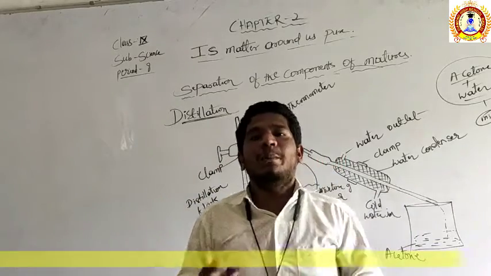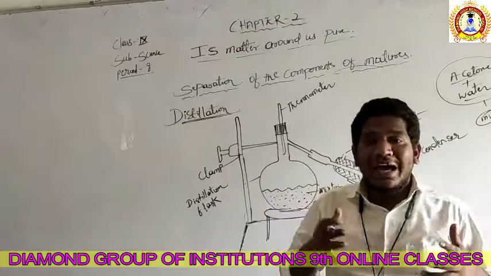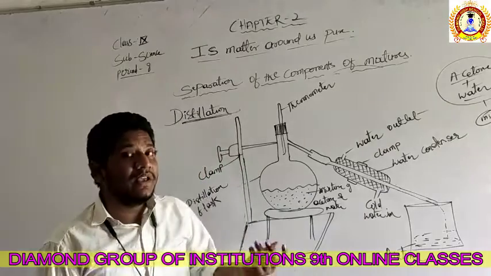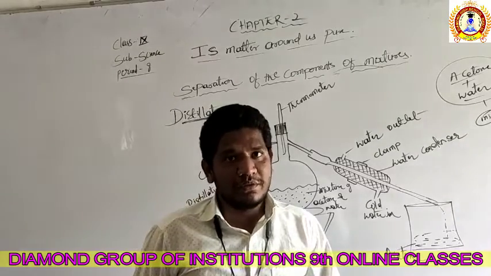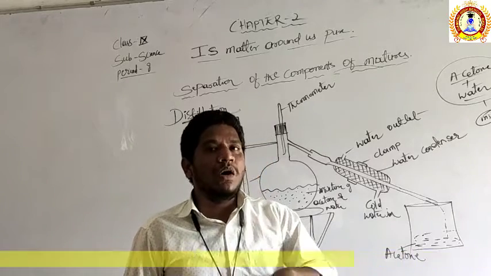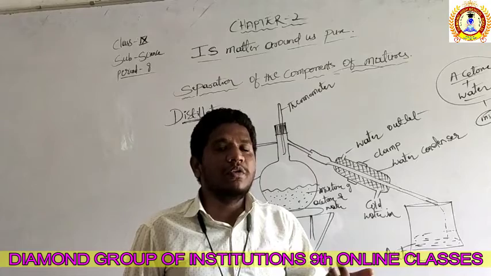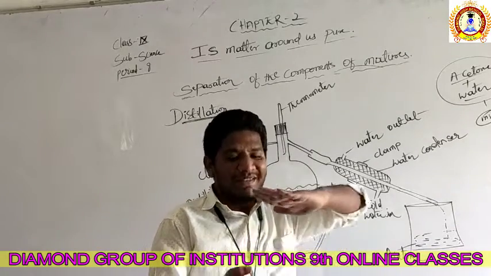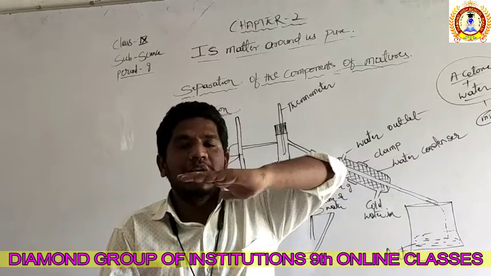So then how do we separate two miscible liquids that are mixed with each other? In the last case, the funnel case, what we did was separate two immiscible liquids, one water and the other oil. We used kerosene oil. Both are immiscible, meaning they form two layers. Below will be water and above will be the kerosene oil.